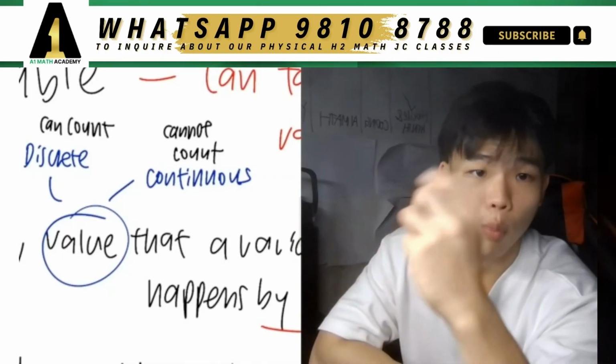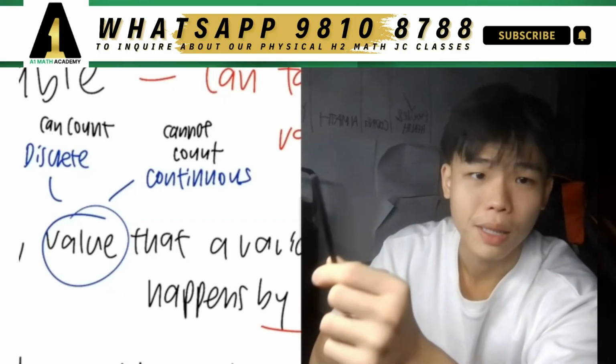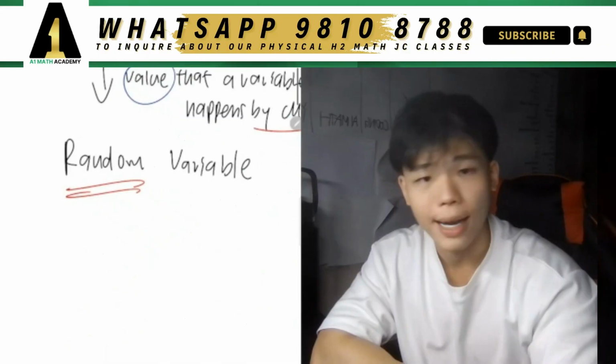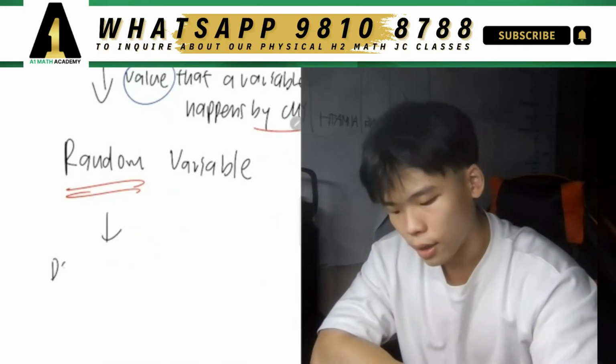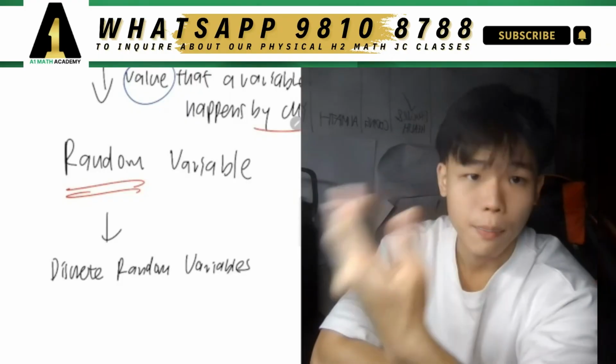But for discrete values, it's something that we can really count. For example, I have one pen, right? This is literally just one pen. It's not 1 point something pen, it's one pen. So in this whole chapter, we'll be talking about random variables that are discrete. So it brings on the concept of discrete random variables, which is the name of this topic.